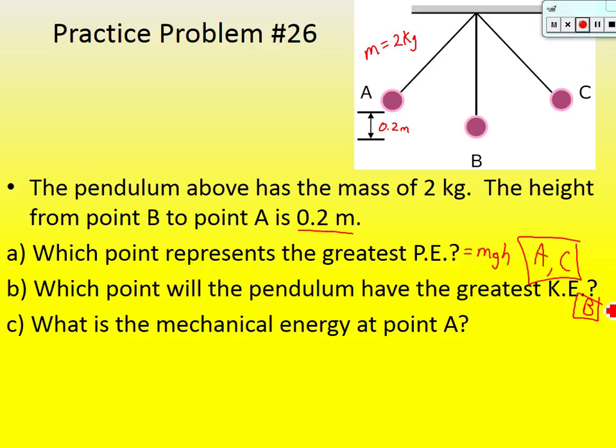Okay, part C, what is the mechanical energy at point A? Well, mechanical energy we just learned is potential energy plus kinetic energy. So let's just use that equation and find its mechanical energy at point A. Potential energy is equal to mgh, and kinetic energy is equal to 1/2 mv squared.